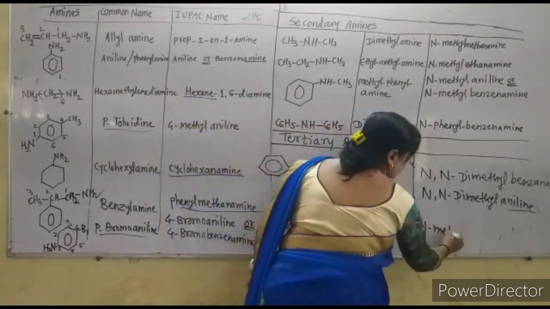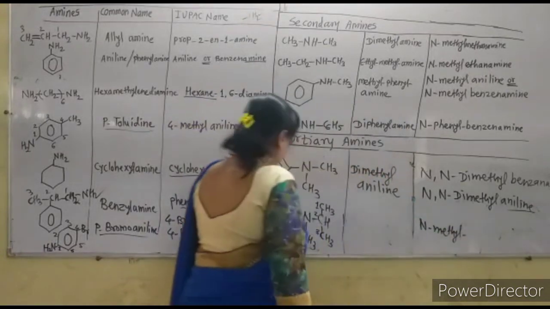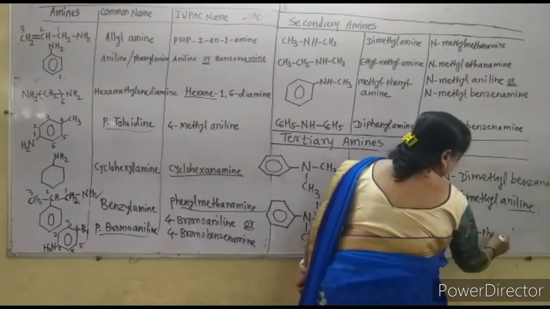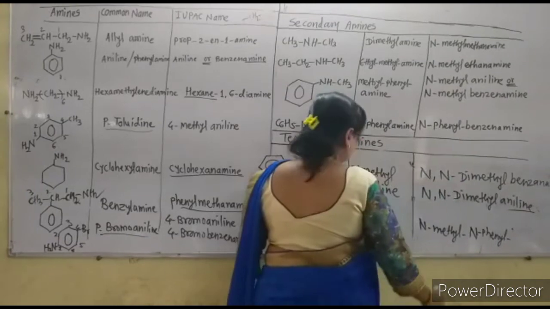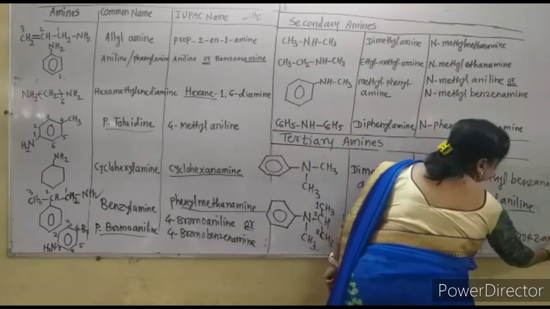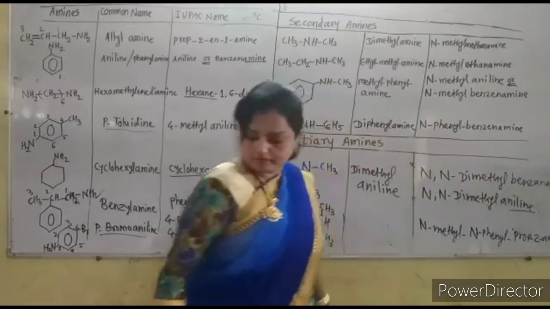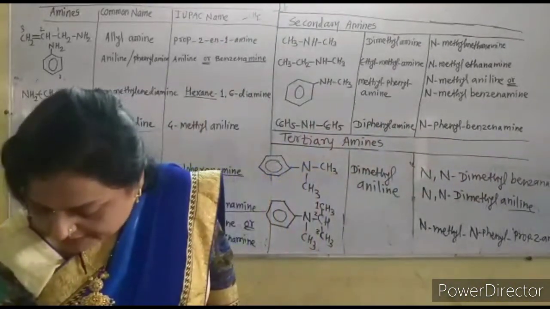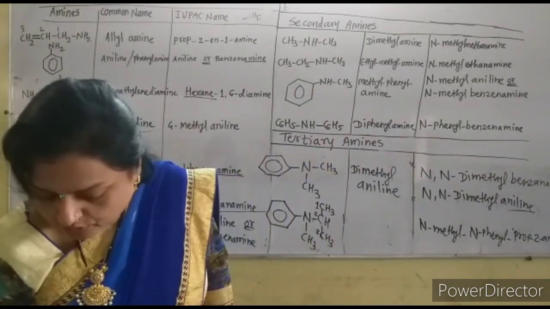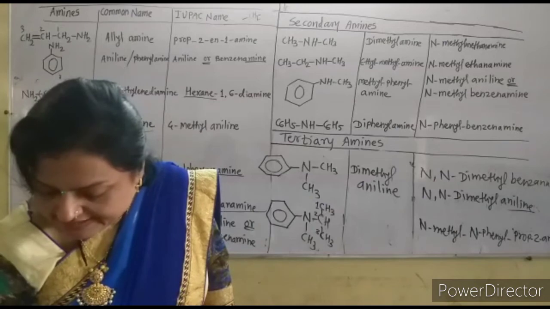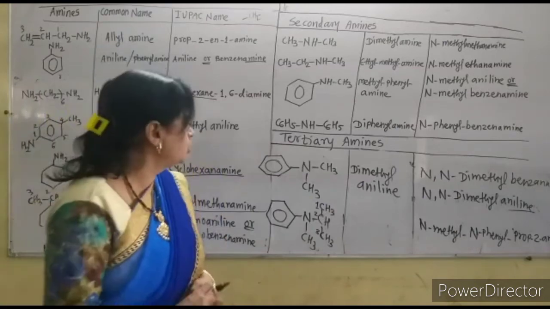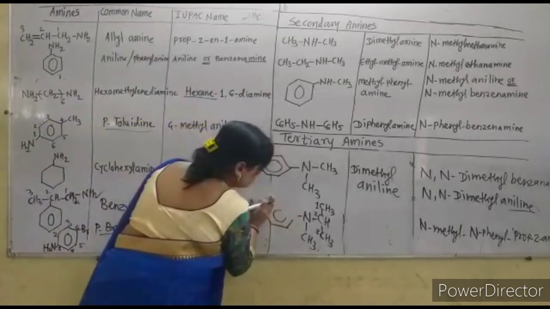N-methyl, N-phenyl, and it is the propan-2-amine. In this way we can give the name. But with benzenamine, they make the parent the benzenamine, and only they give the name as N-ethyl, N-methyl, propan-2-amine. The benzene ring is not there in this compound. Here is the ethyl group.